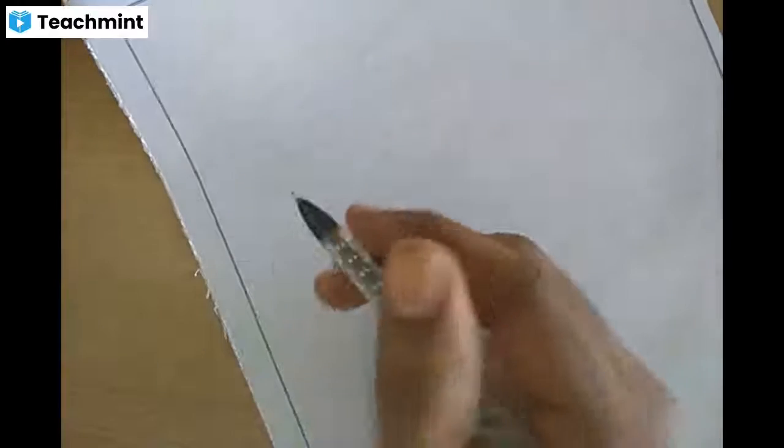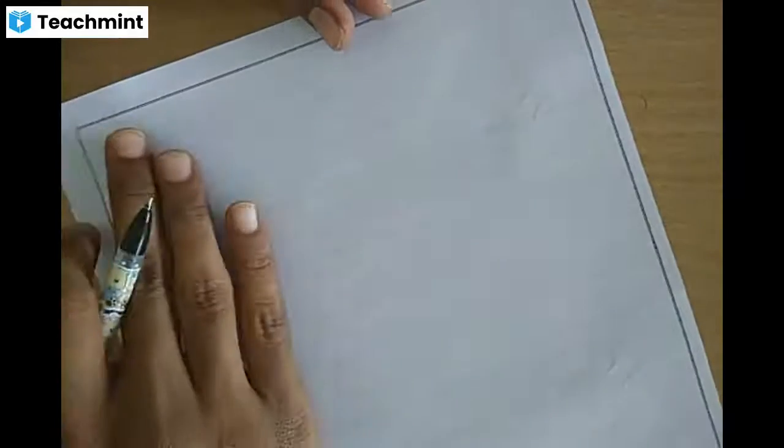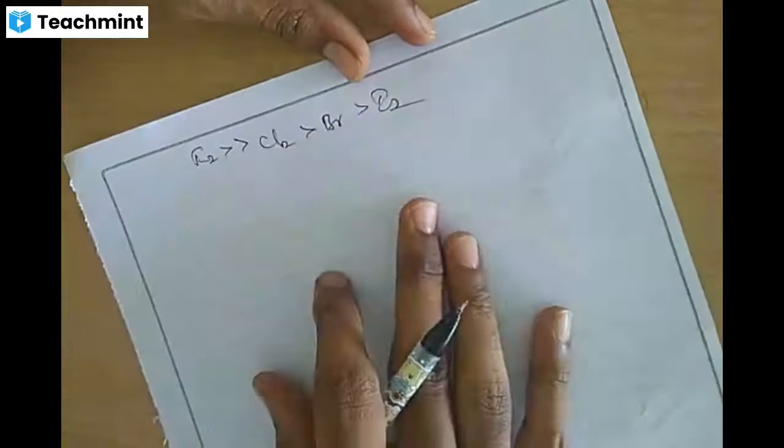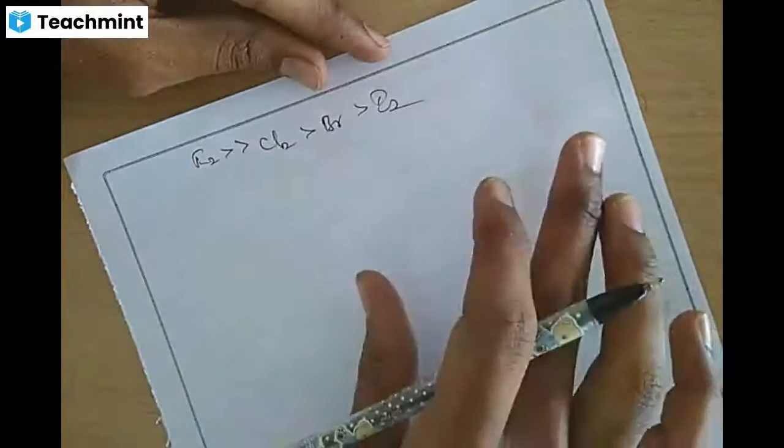In this, the reactivity of hydrogen atoms in the free radical mechanism in chlorination of methane. How do we consider the reactivity of the hydrogen atom? Usually tertiary hydrogen is more reactive than primary. And in the order of halogens, F2 is extremely more reactive than chlorine, than bromine, than iodine.